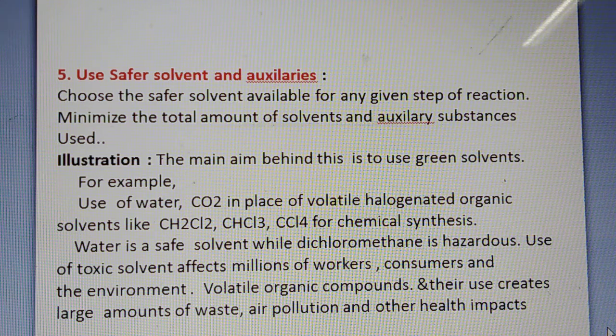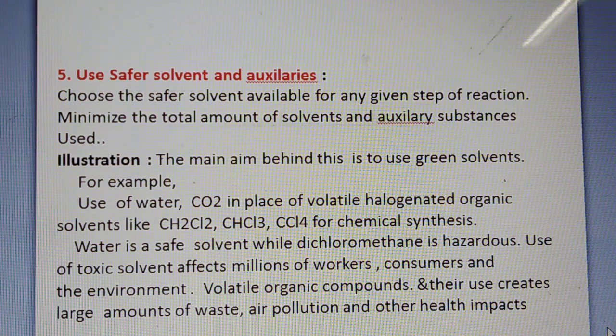Which are the green solvents? For example, use water. Water is an eco-friendly solvent. Use CO2 in place of volatile halogenated organic solvents like CH2Cl2, methylene dichloride, CHCl3, chloroform, and CCl4, carbon tetrachloride. So instead of using such chemical solvents, if possible, it is better to use eco-friendly solvents like water, CO2, etc. Water is a safe solvent, while dichloromethane, that is CH2Cl2, is hazardous. Use of toxic solvents affects millions of workers, consumers, and the environment.